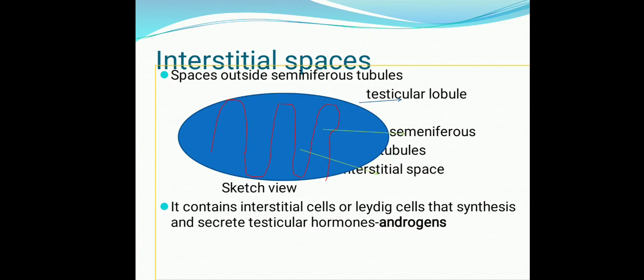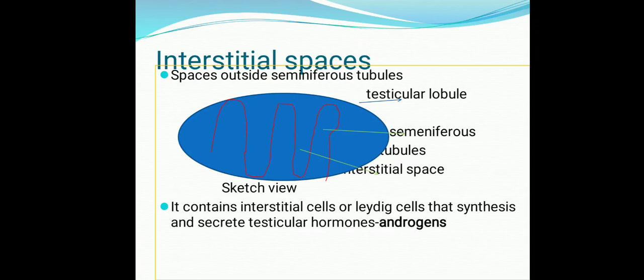What were there in the seminiferous tubules? Two types of cells: Sertoli cells and spermatogonia. In the interstitial spaces lie certain cells called interstitial cells or Leydig cells that synthesize and secrete testicular hormones that are called androgens. Again, this question is important. The question comes: give the importance of Leydig cells, or which hormone is secreted by Leydig cells. The answer is androgens.